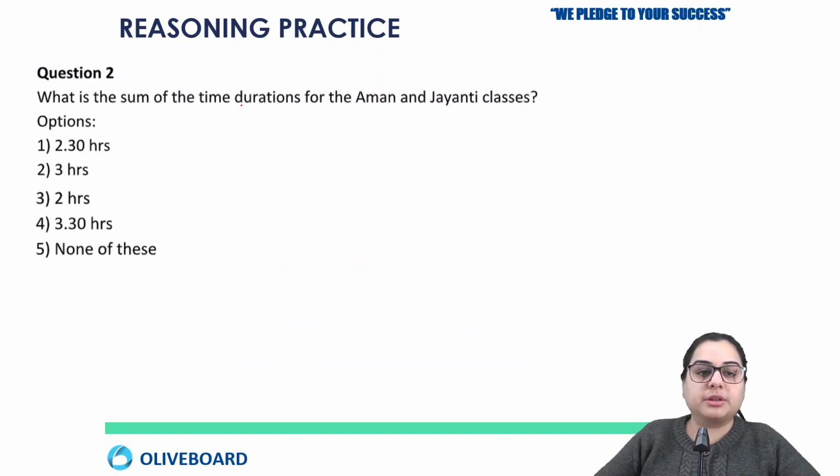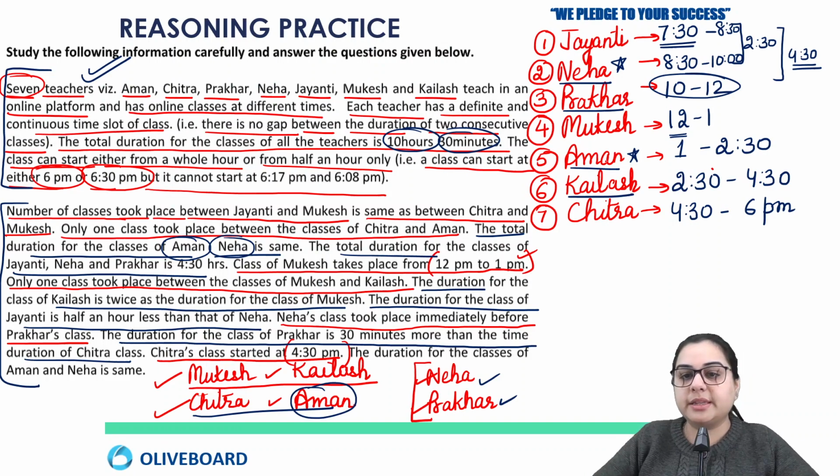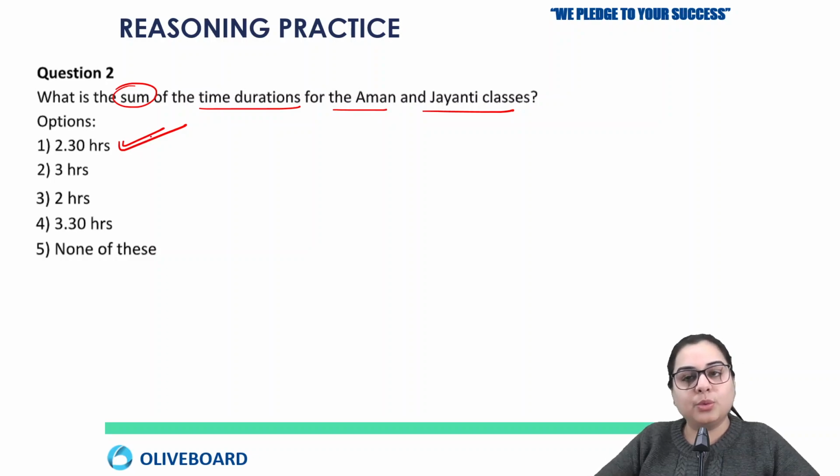Okay, next question. What is the sum of the time durations for Aman and Jayanti's classes? I want to know the duration of Aman and Jayanti. Aman is taking class from 1 to 2:30, that means 1 hour 30 minutes, and Jayanti is taking a session of 1 hour, that is 7:30 to 8:30. So their total will be 2 hours 30 minutes, that is option number 1.